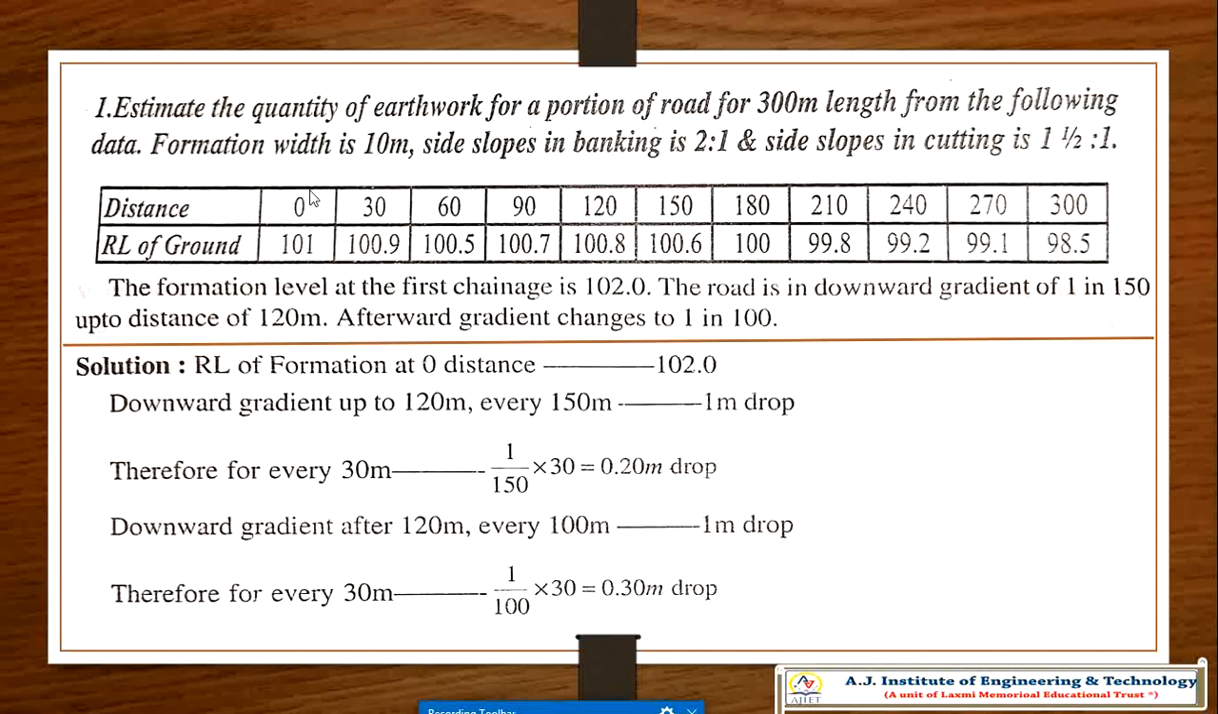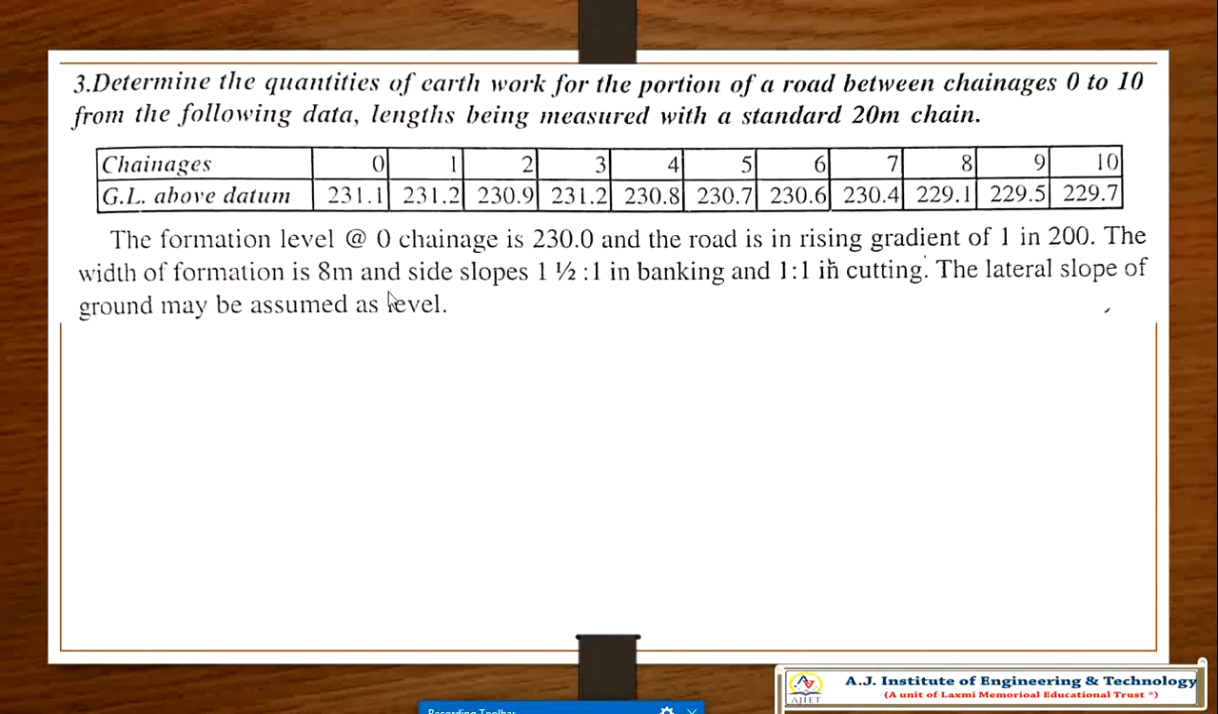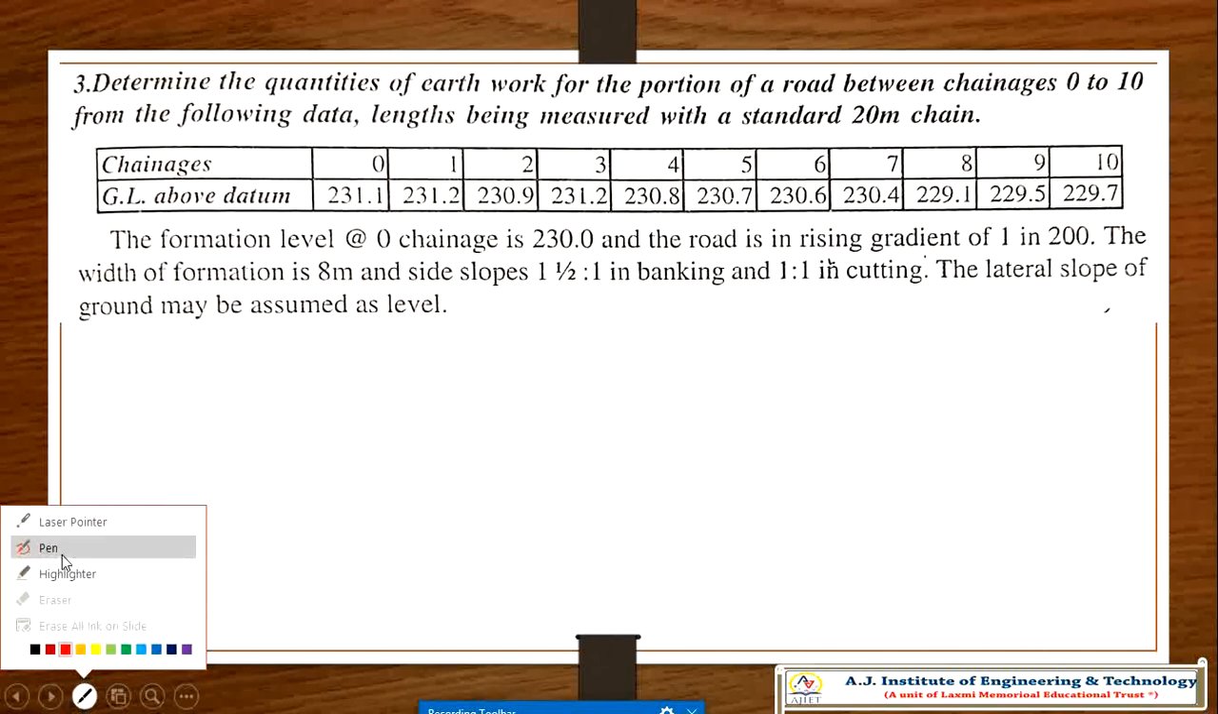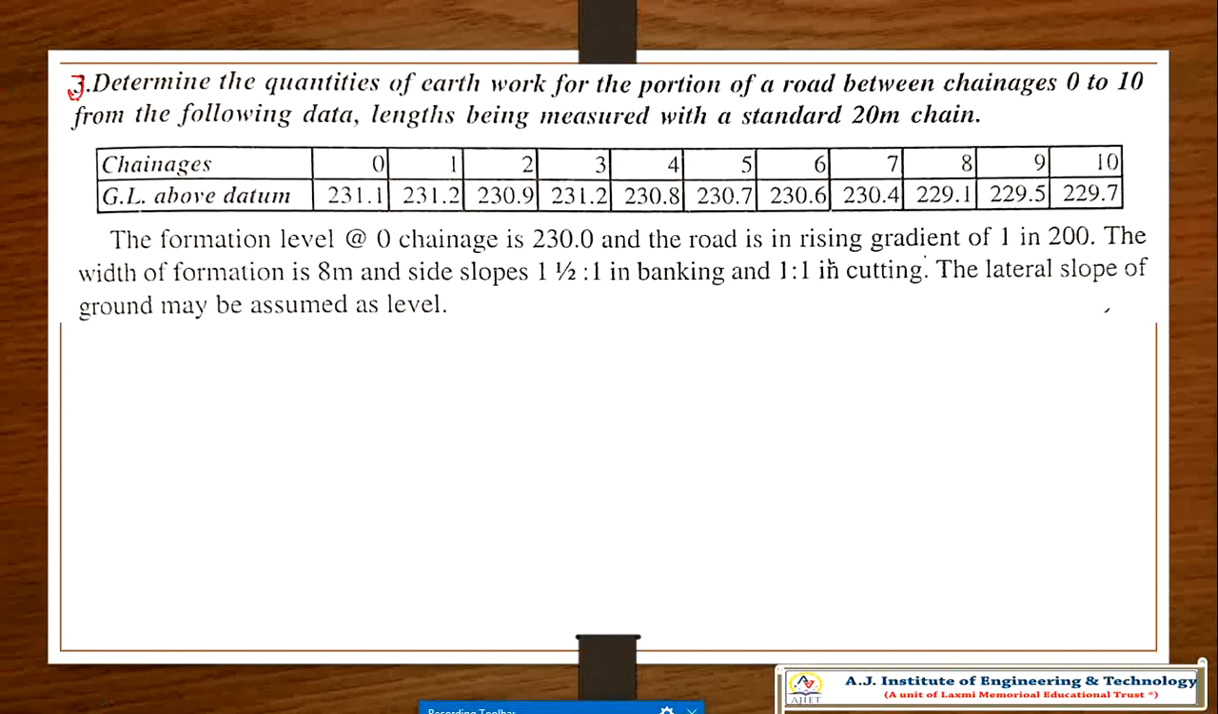Now I will concentrate on one more problem today, say number 2. Determine the quantities of earthwork for a portion of the road between chainage 0 to 10, from the following data, length being measured with a standard 20 meter chain.